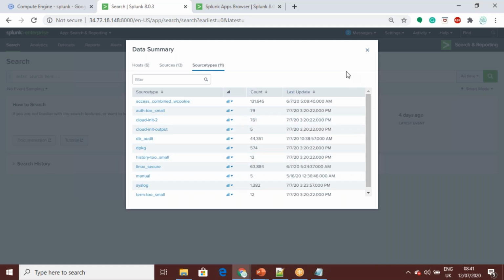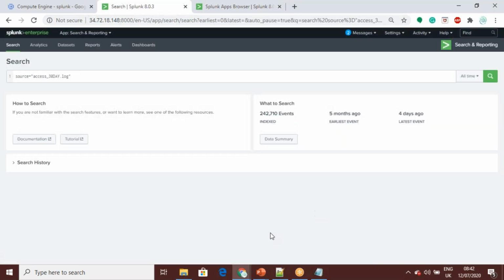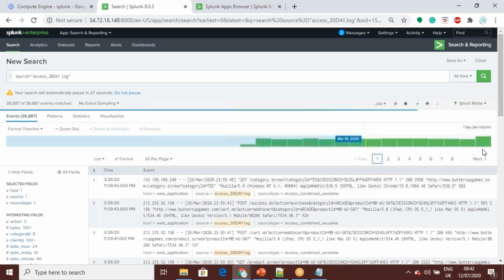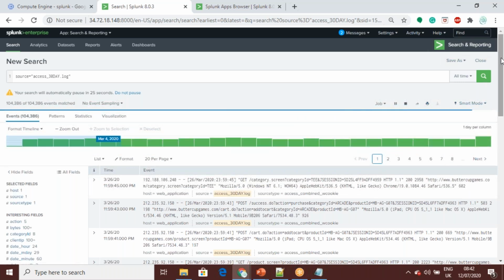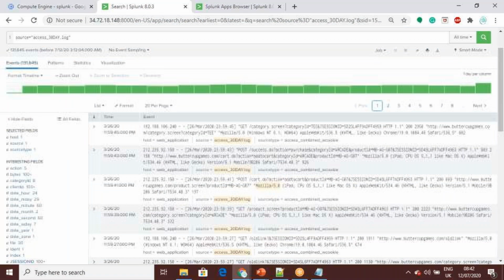we have already loaded the access 30-day log, right? Suppose I'm loading the access 30-day log, I'm browsing it. This is what happens after selecting, processing, and loading it into the system. I am searching the log. The log entries you can see are like this.